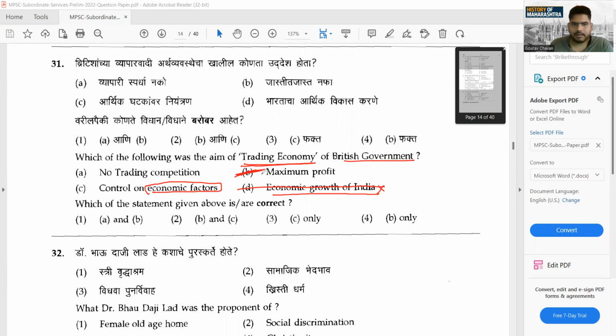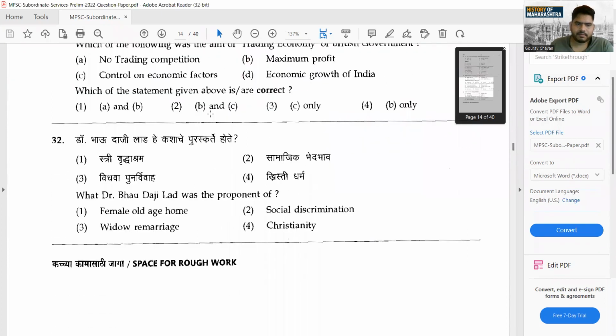A and B. Generally B was more correct, not A, sorry. B was more correct. Maximum profit was their only aim. No trading competition, this was not the thing. They did not want Indian competitors. So this is not a 100% correct statement, but maximum profit was their utmost aim. So this becomes the correct one. Yes. Now comes the next question.